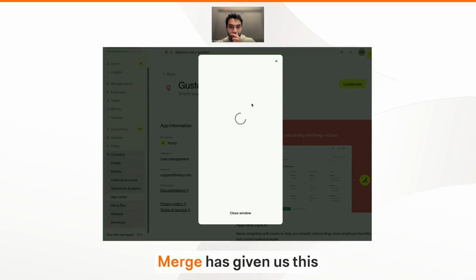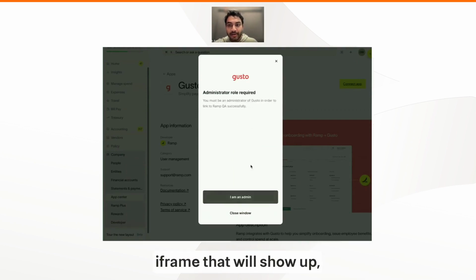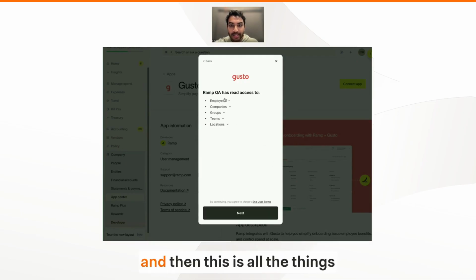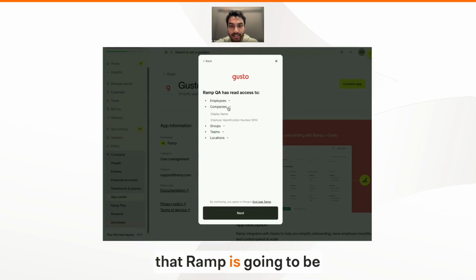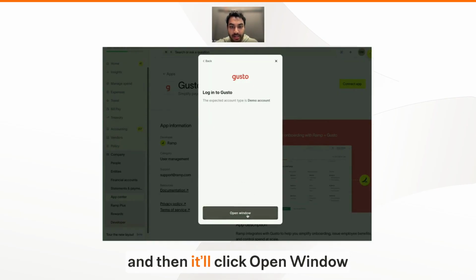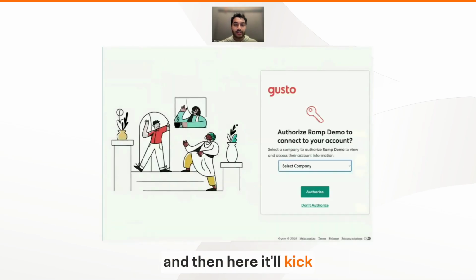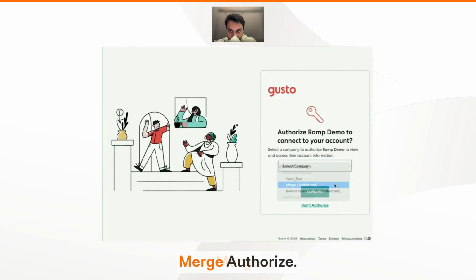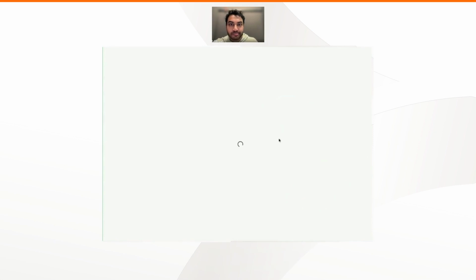Cool. So Merge is giving us this iframe that will show up and do the whole authentication process. Here I'm connecting a sandbox data one, so I'll click this, and this is all the things that Ramp is going to be communicating with through Merge. Then I'll click next, and it'll click open window, and it'll kick me over to Gusto, where I will authorize Ramp to connect to our account. I'll just go ahead and click Merge, click authorize.